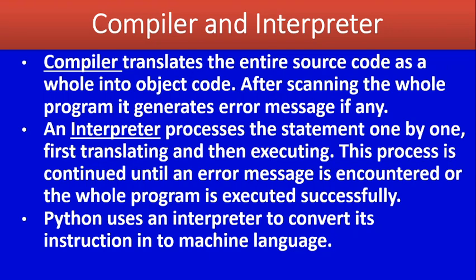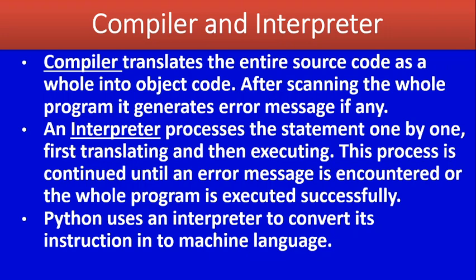So as a whole, the entire program is converted into machine level language, and it also reports errors if we are violating the rules of a programming language. A programming language has some rules. So if we are violating any of these rules, it reports errors. Okay. Then the next one, that is interpreter.